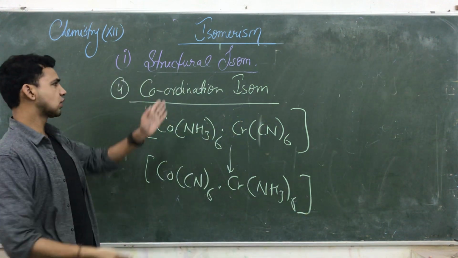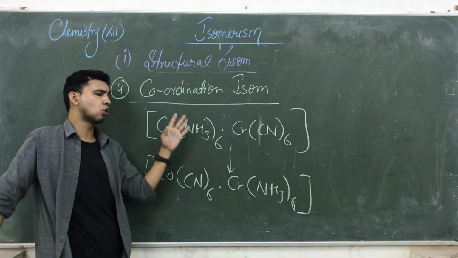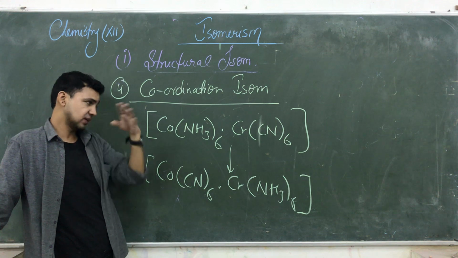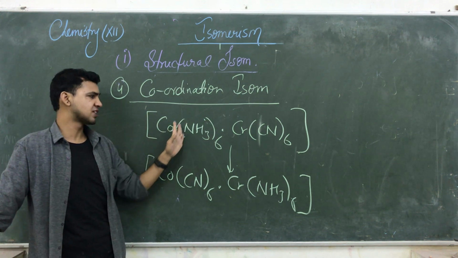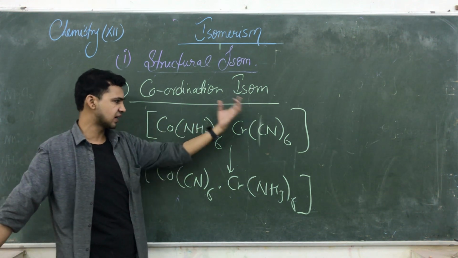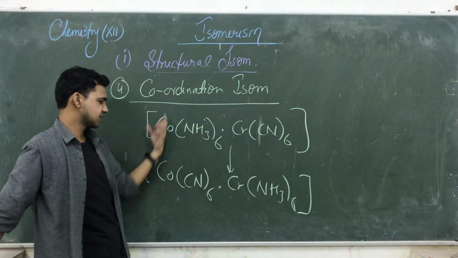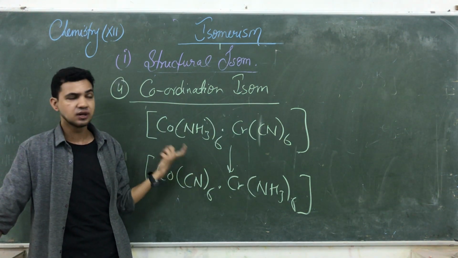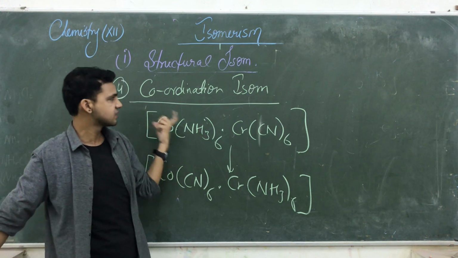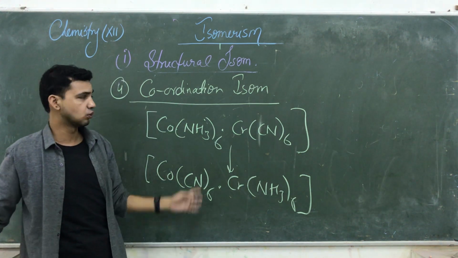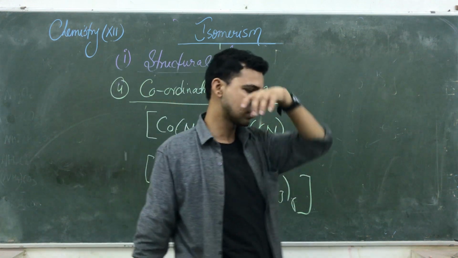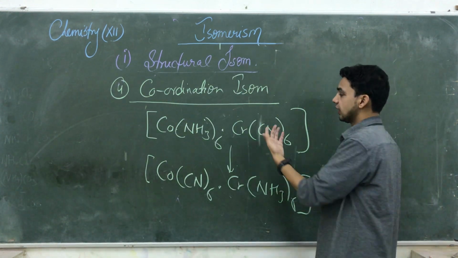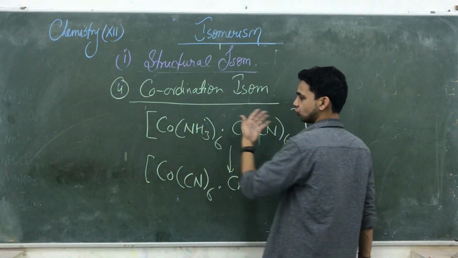So what happened? Due to this coordination, both elements in the same compound are exchanging their ligands. The ammonia goes that side and cyanide comes this side. Due to this exchange of coordination sphere ligands, that isomerism is known as coordination isomerism.